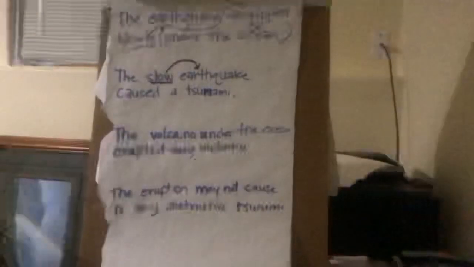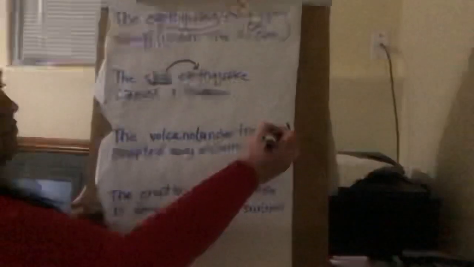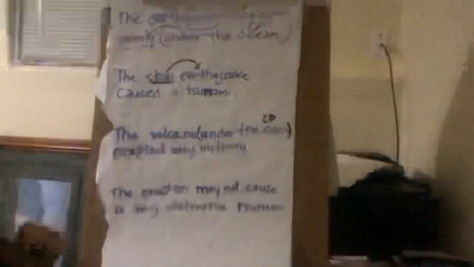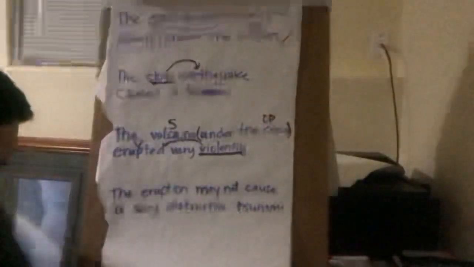What are the subject and verb in this sentence? Yeah, that's a great idea. Let's get rid of our prepositional phrase and our OP, and now we're looking at the volcano erupted very violently. Volcano is our subject, erupted is our verb. Okay, now, is there any adverb in this, or adverbs? What is going on? Yeah, we have violently because that's describing our verb erupted. So violently is our adverb describing our verb erupted. Super job. Okay.